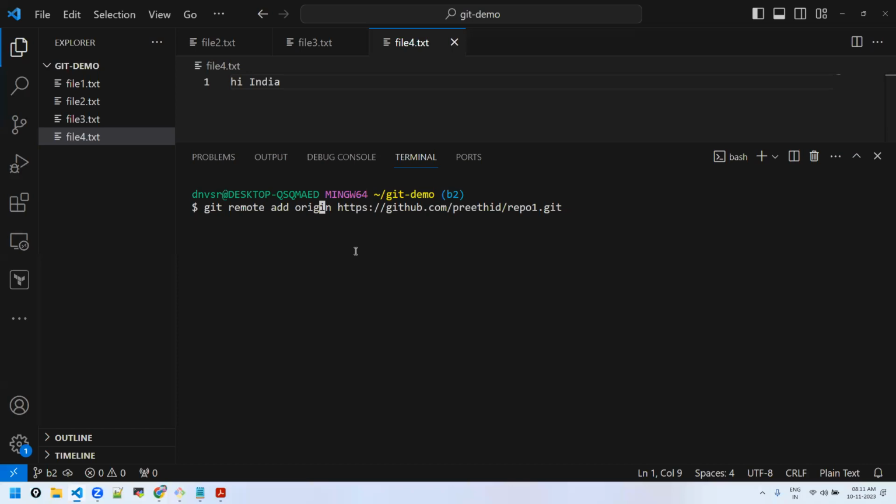It's like a variable. Let's imagine it's a variable X. X is assigned with this URL. Next time onwards, you will refer to this as X, not the entire URL. If you are new to programming, like in mathematics, you use some variable X, X is equal to 5, and you will always say X, X means 5. Same is the case with origin. Origin means this remote URL. You can put any variable name as well.